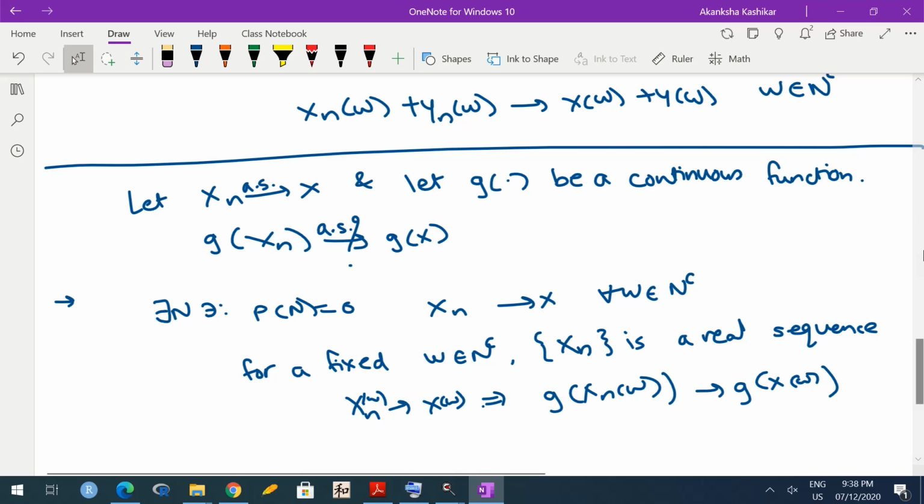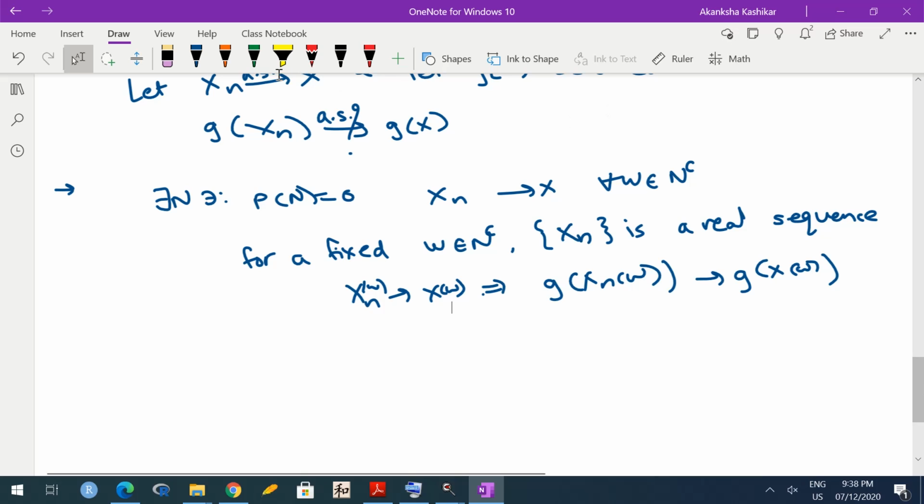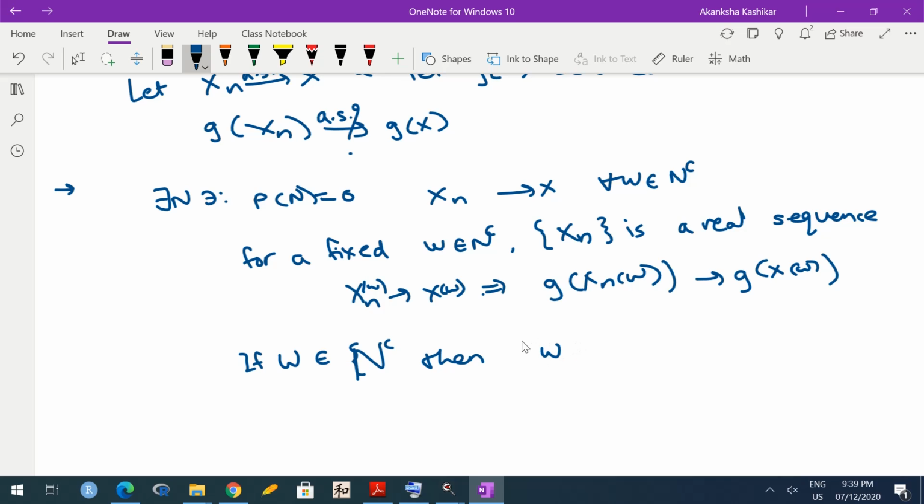What does it mean? It means that for all those omegas for which Xn converges to X, g(Xn(omega)) will converge to g(X(omega)). So if omega belongs to N complement, then for that omega, this thing also happens.